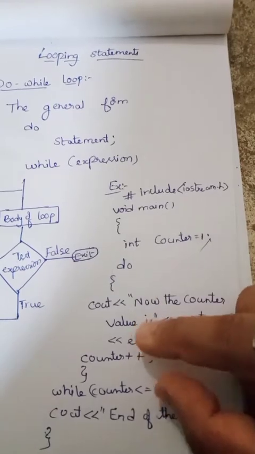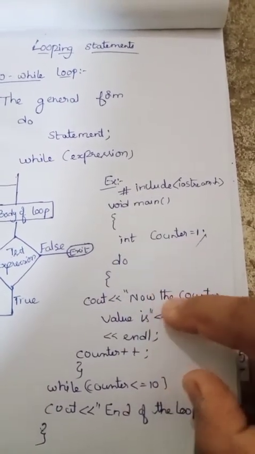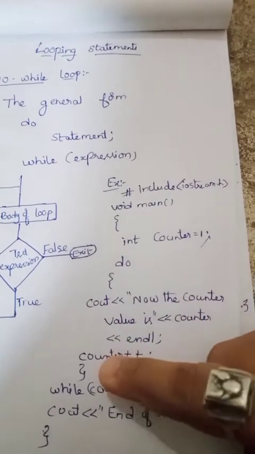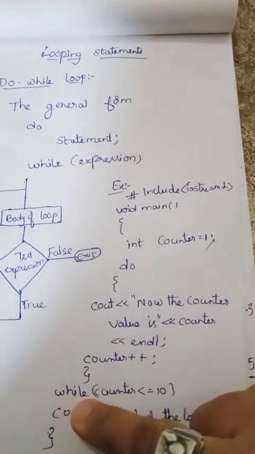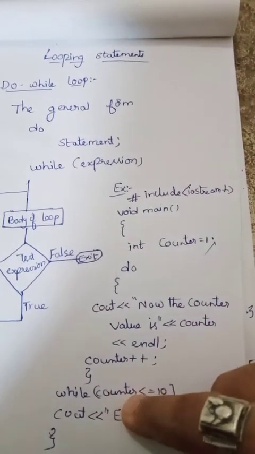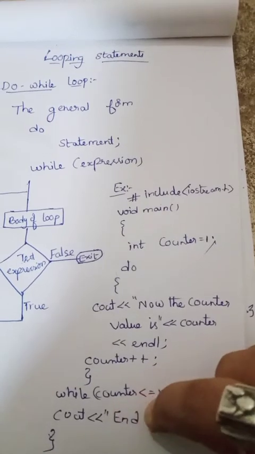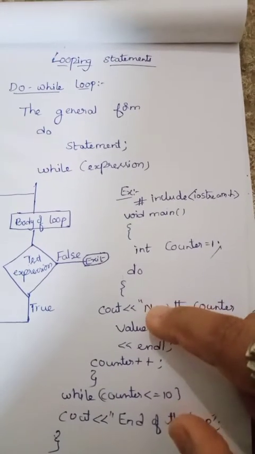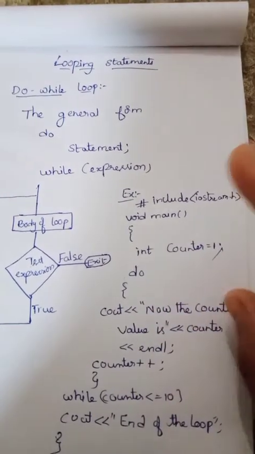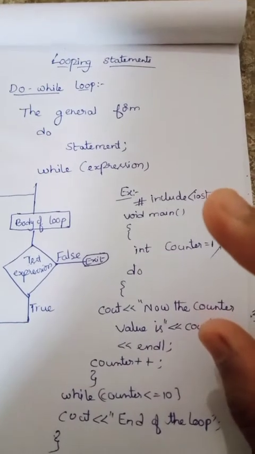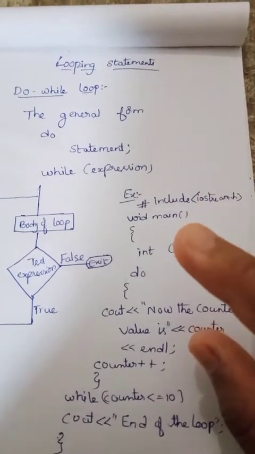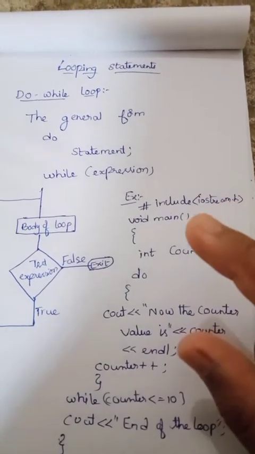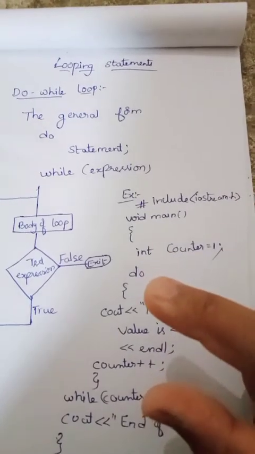What is that? cout, now the counter value is, counter, endl, and counter increases. While, here I have given one expression, that is counter less than or equal to 10. Here in case of the do while loop, the statement is executed at least once, whereas in case of while loop, the statement may not be executed at all if the expression results to false for the first time itself.